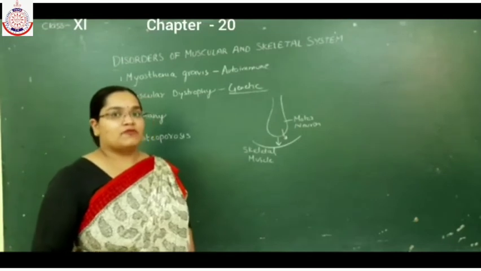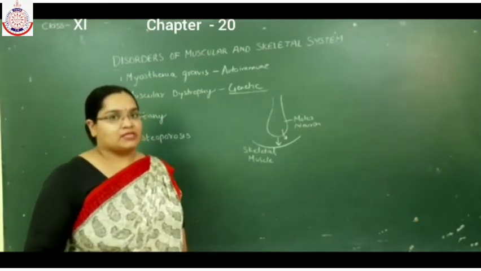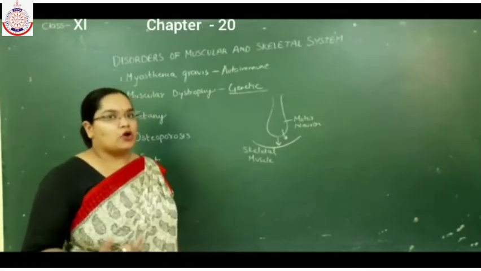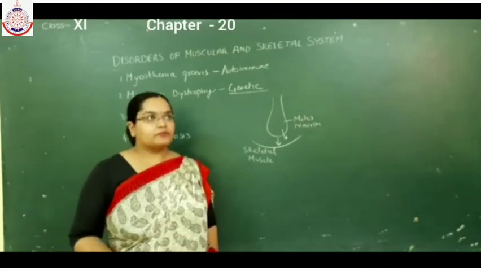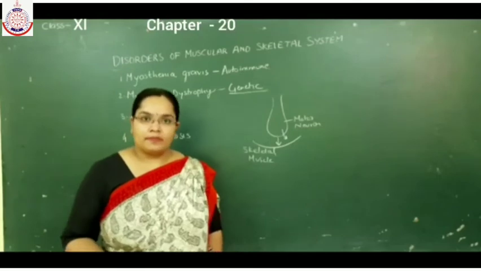Genes are responsible for this disease and there is a loss of skeletal muscle. They will stop picking up the signals and will not be able to perform their function. There will be loss of skeletal muscles and the person will become paralytic.